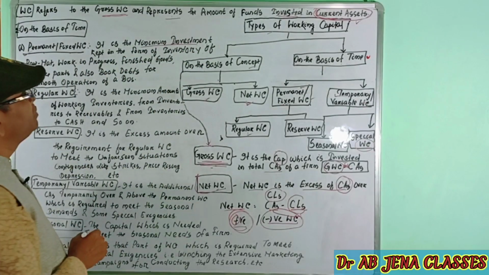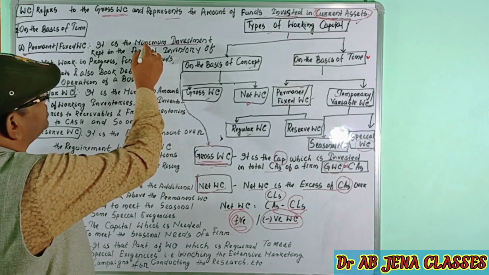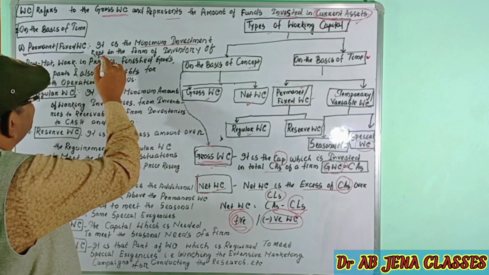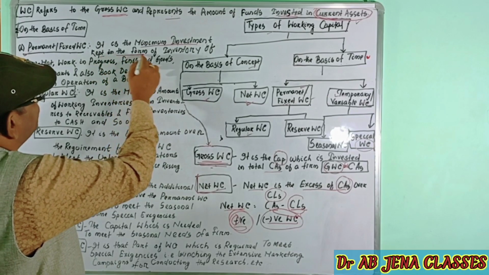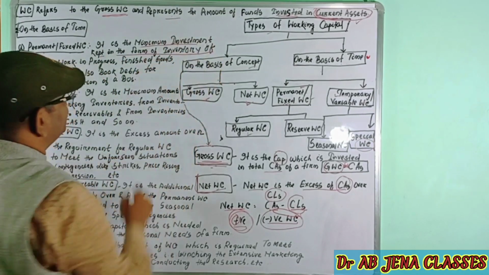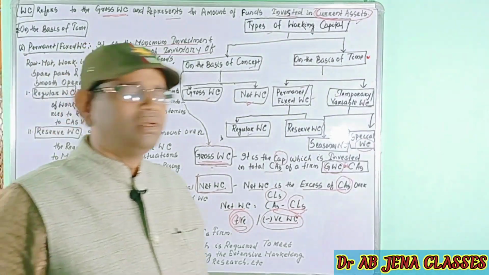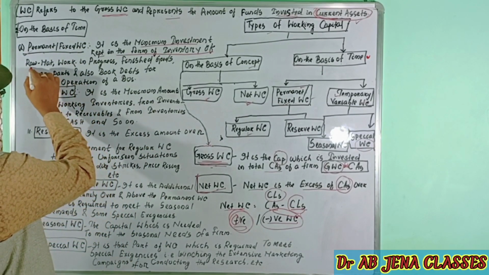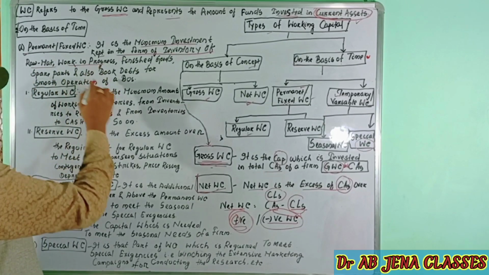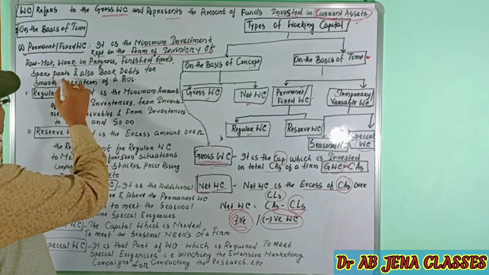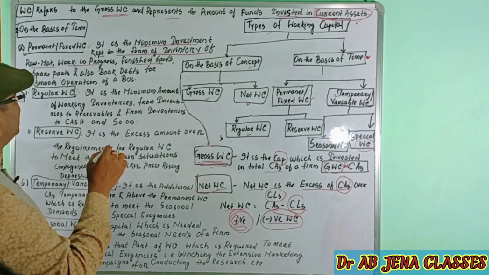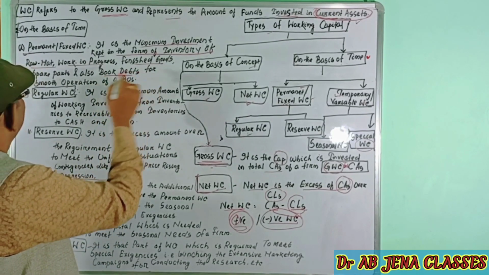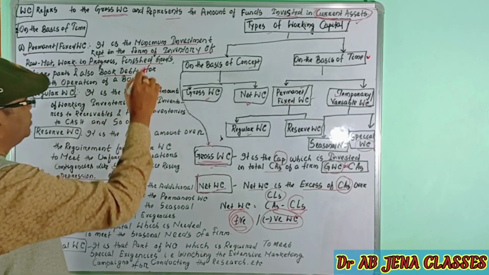A firm has to invest the minimum amount, which is kept in the form of inventory. What is the meaning of inventory? Inventory consists of raw material, work in progress, finished goods, spare parts, and other items, also the book debts for smooth operation of the business.